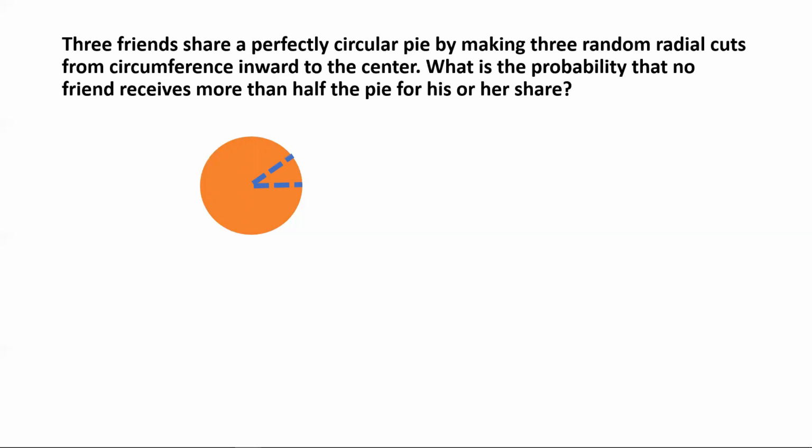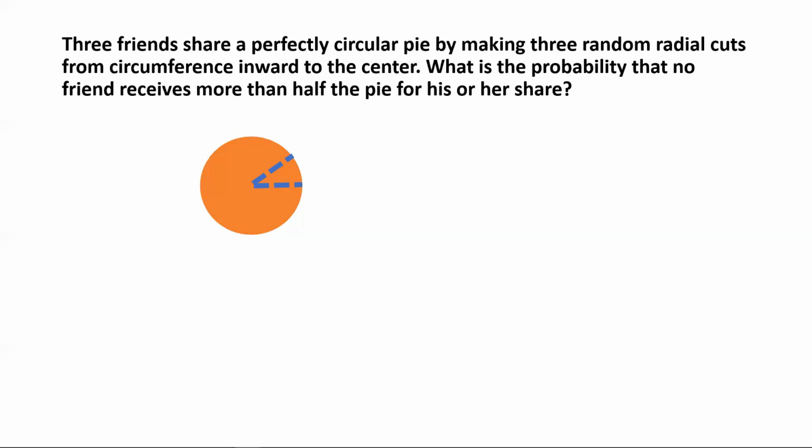So that's one piece. Now, of course, the cuts are random, so this particular cut could be anywhere. But let's constrain it so that the division doesn't exceed half the pie, because that's the interest in the problem. So no friend should receive more than half the circle.